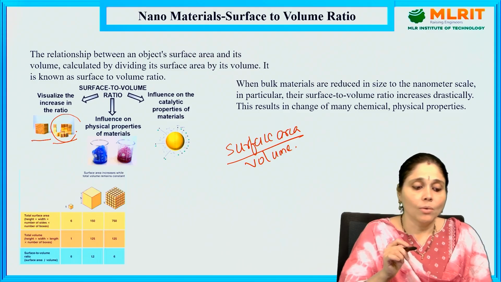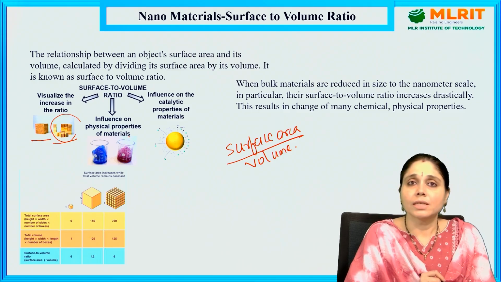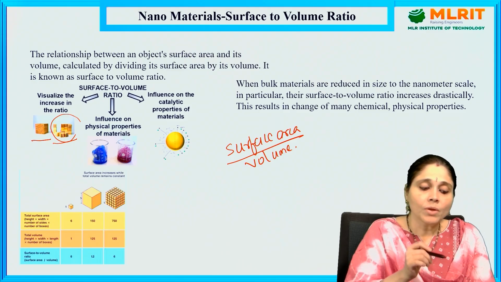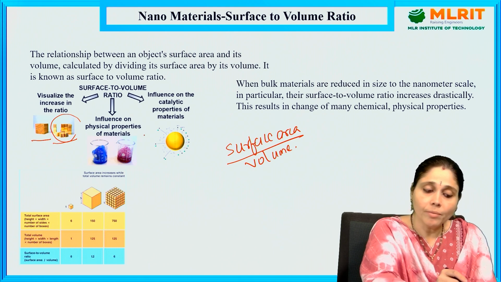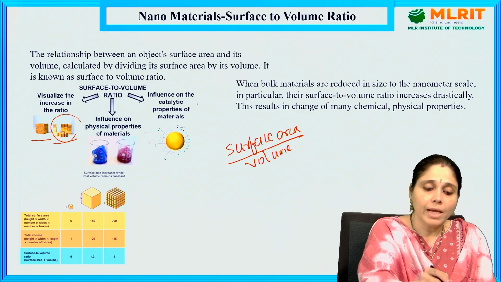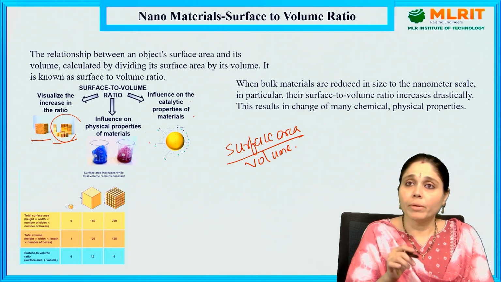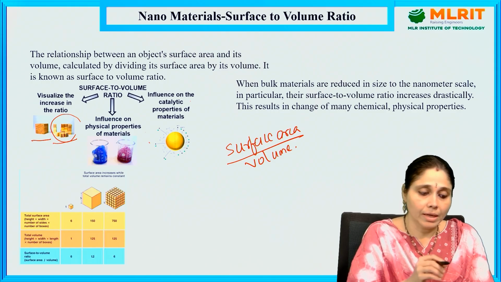Okay, now what are the influences on the physical properties? Due to the change in the surface to volume ratio, it influences the physical properties of materials also. Next, influence on catalytic properties of materials. Catalytic properties of materials are also influenced by this.